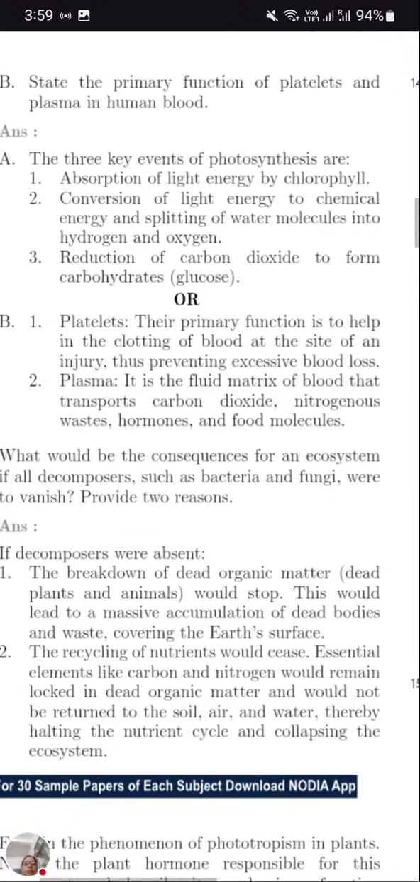And the third step, reduction of carbon dioxide to form carbohydrate. Carbon dioxide is being reduced to form carbohydrate. So what are the 3 events taking place here? The first one, absorption of the light energy by chlorophyll. Second process, conversion of light energy to chemical energy. Third one, reduction of carbon dioxide to form carbohydrate. Now the next question.